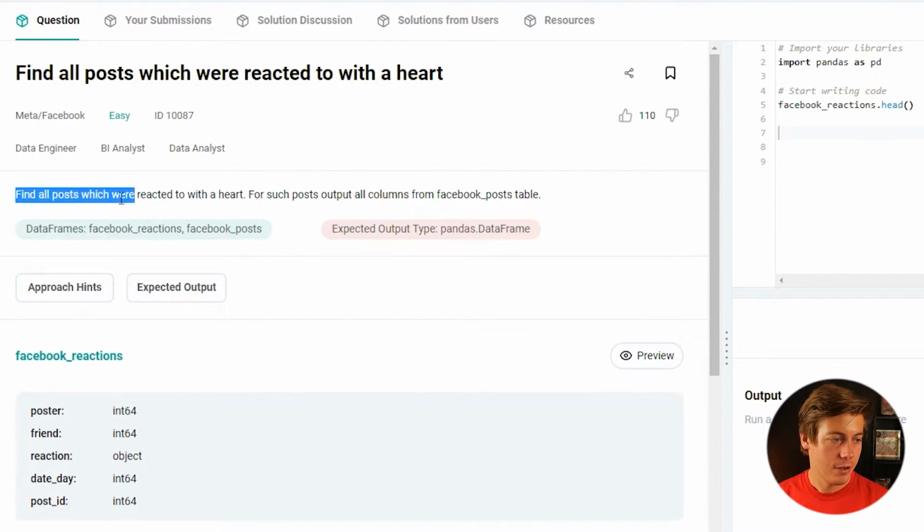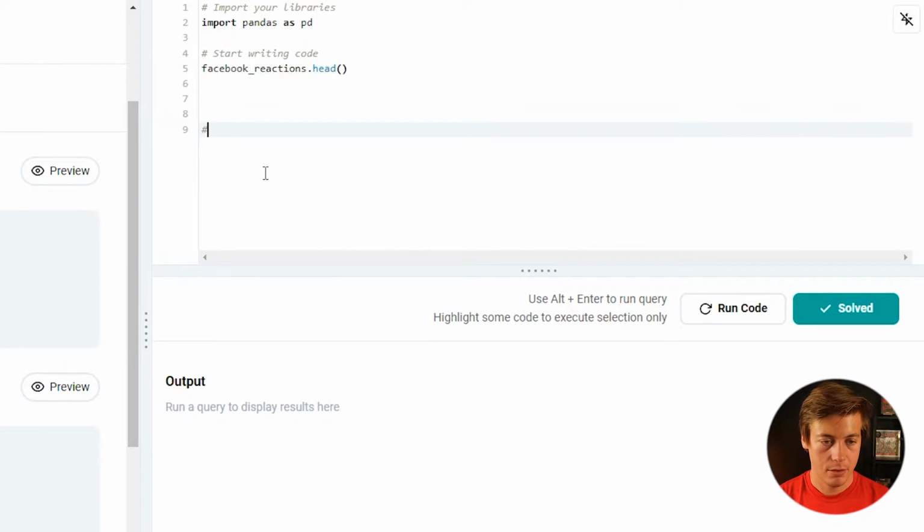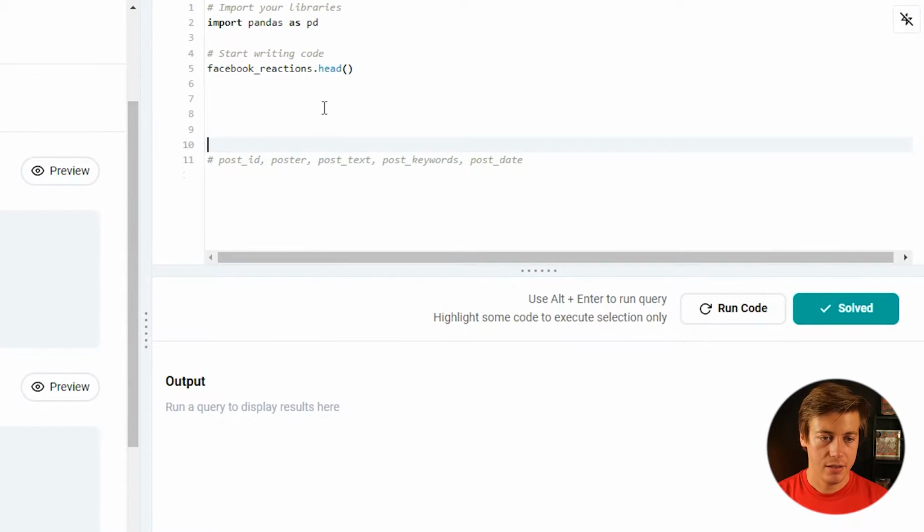So it says right over here, final post reacted with the heart. For such posts, output all columns from Facebook post table. So we need to grab all of this over here. So I'm just going to put a comment on here and grab what I need. So we need a post ID, poster, post text, then post keywords, and also post date like that. And then let's start working on this.